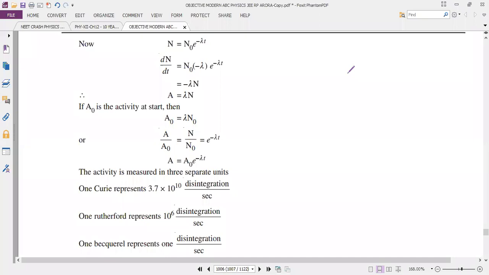Okay, now time for classwork checking. Chapter number 12.